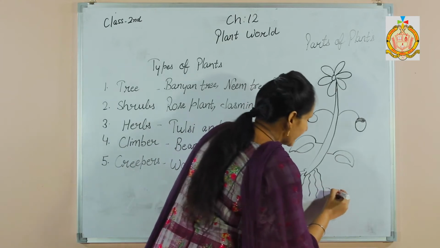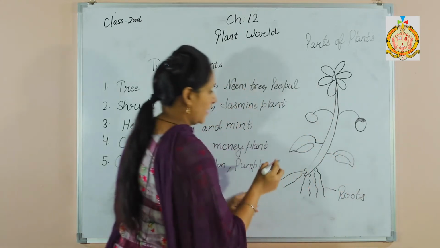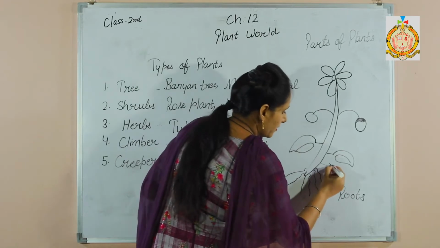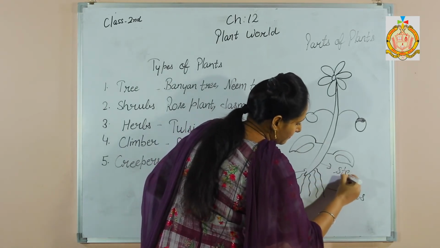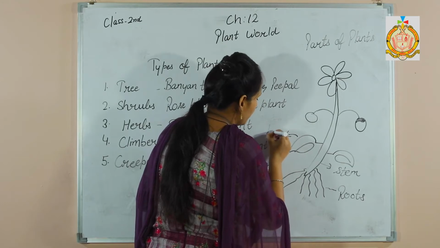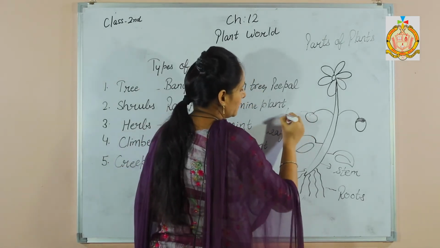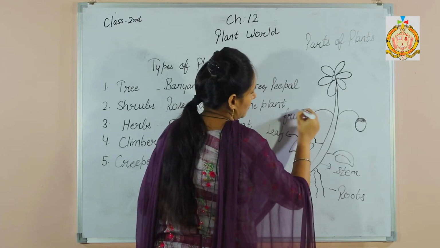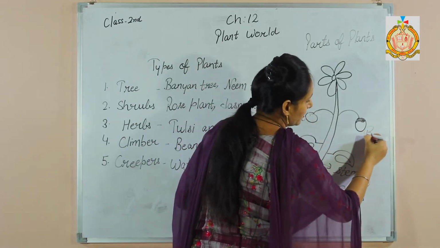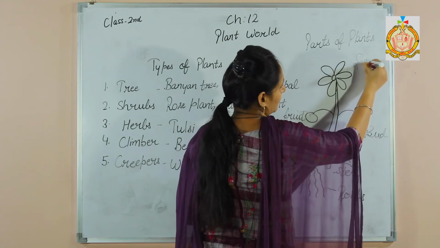So these are the roots of plants. This is a stem. It's a leaf, fruit, it's bud, and this is a flower.